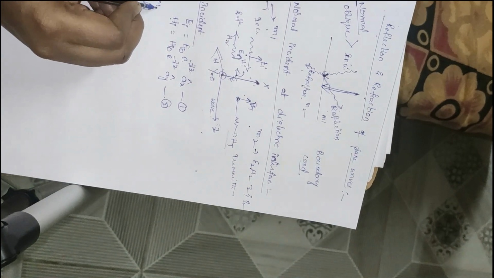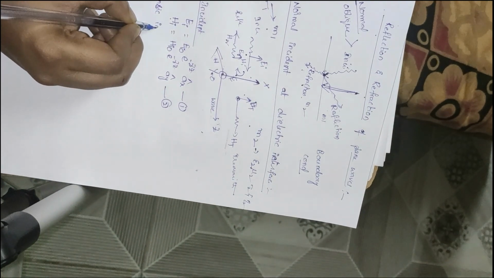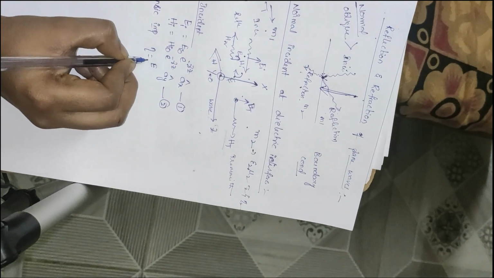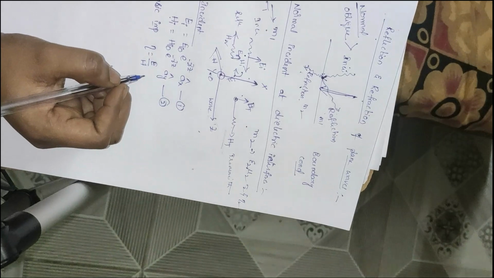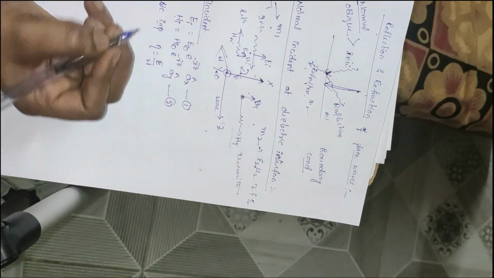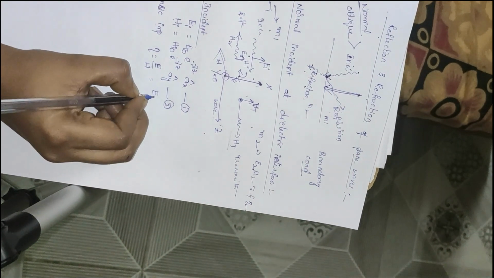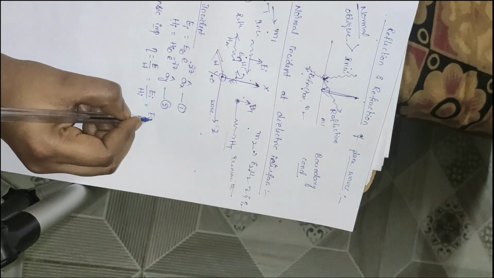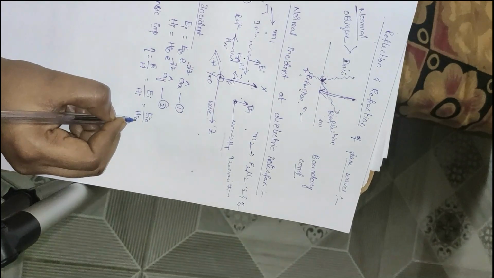Now we know that the intrinsic impedance eta is equal to E by H. So for the incident wave, Ei by Hi, the magnitude is Ei naught by Hi naught.